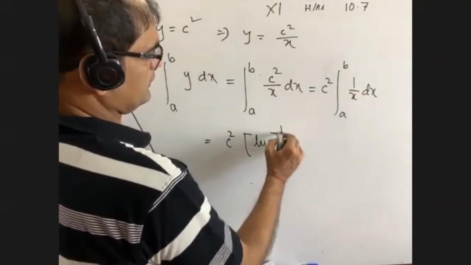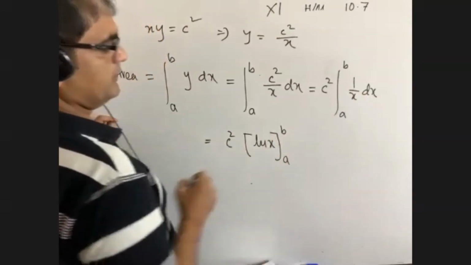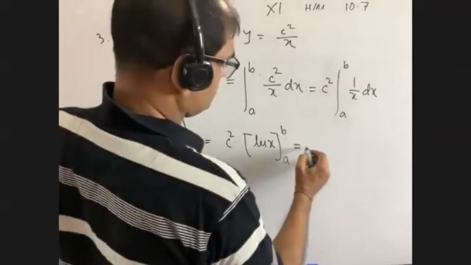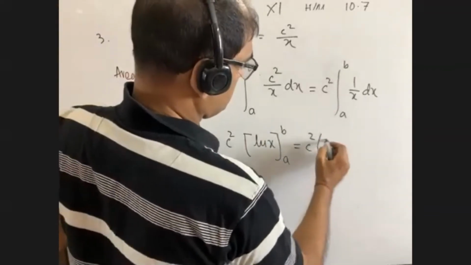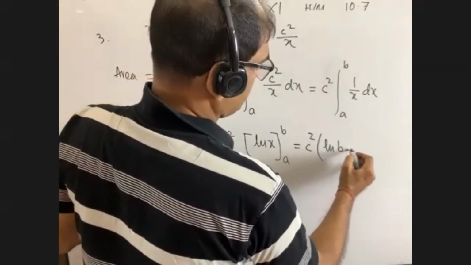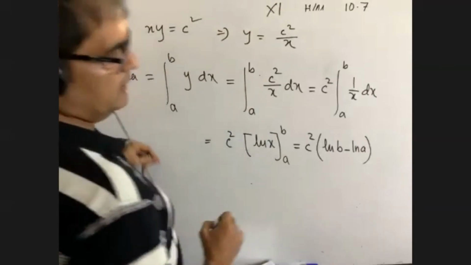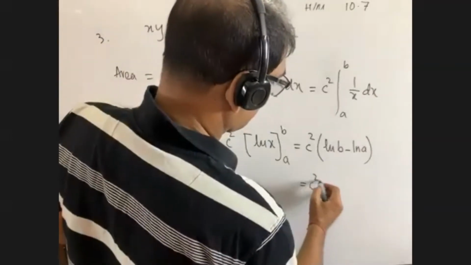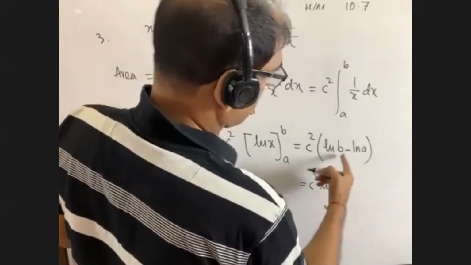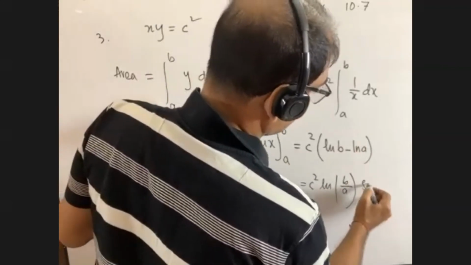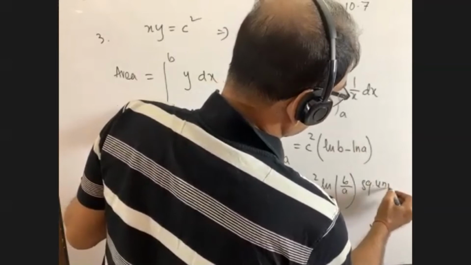Ln x. This is b, this is a. Now put the value: c square ln b minus ln a. That means we are getting c square. For subtraction, it is divided, ln b by a square unit.